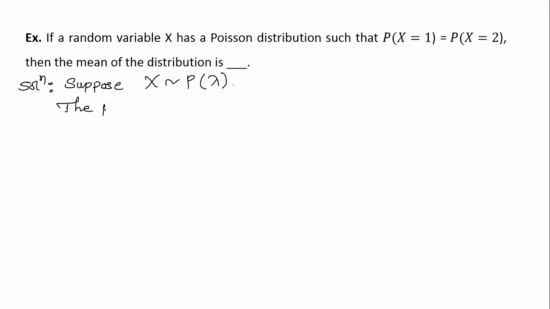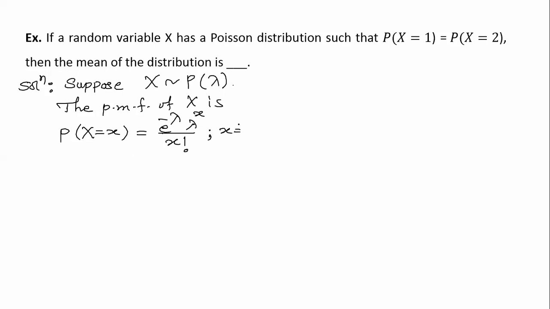The probability mass function of x is probability that capital X takes particular value small x is equal to e to the power minus lambda, lambda to the power x upon x factorial, and here x equal to 0, 1, 2, like that, until infinity, and lambda is greater than 0.